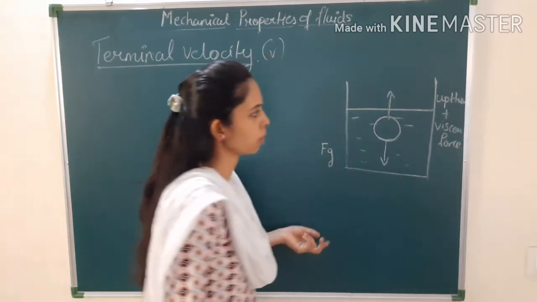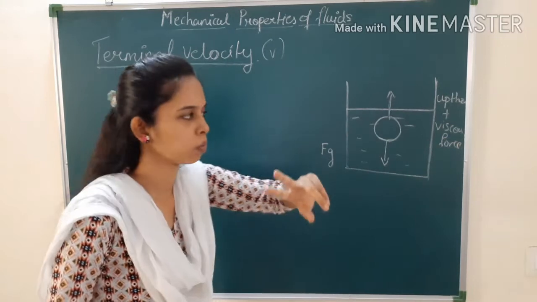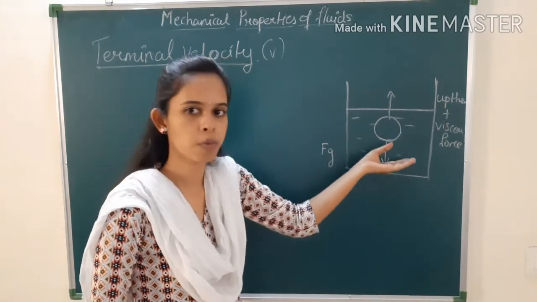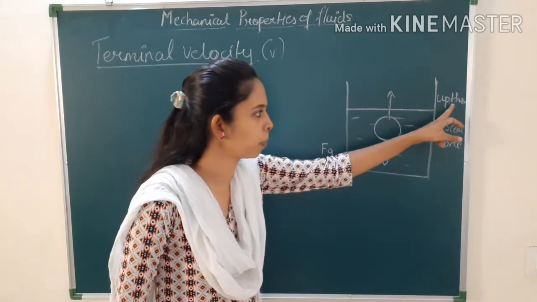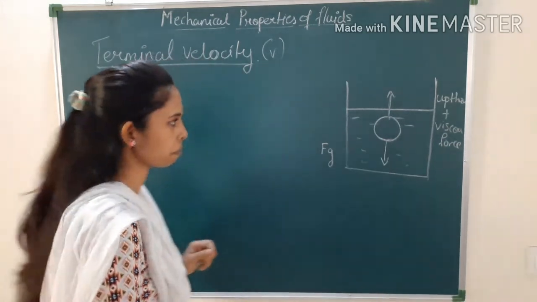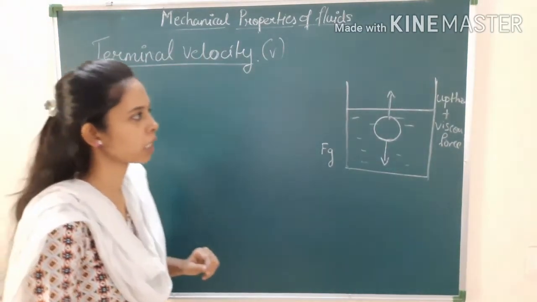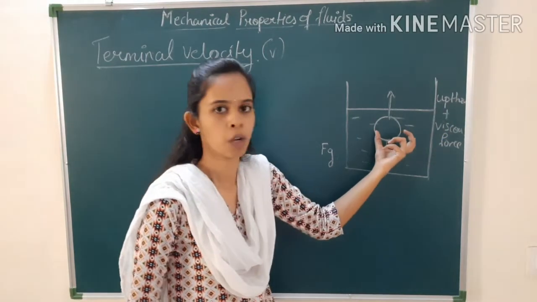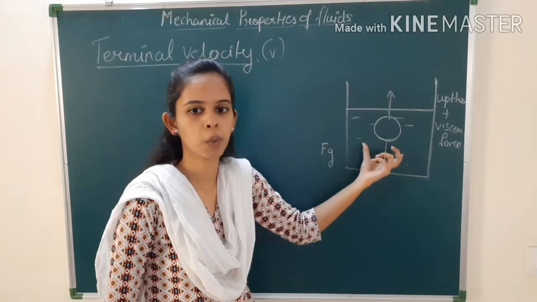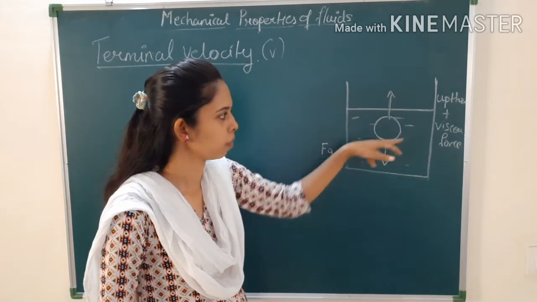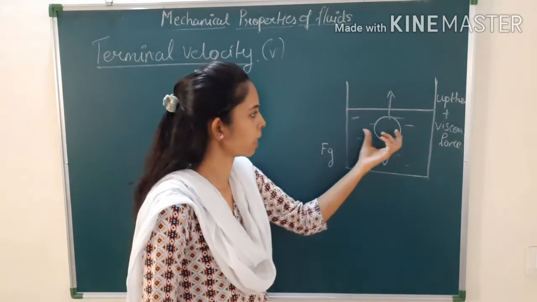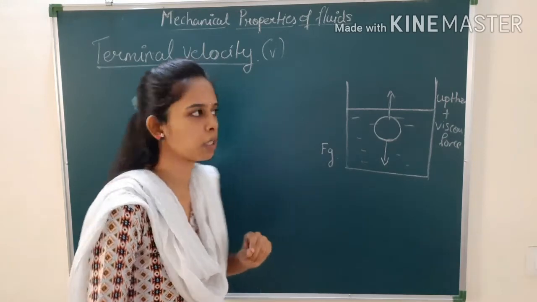is nothing but the upward force. Upward force may come in two types. So which types of upward force are going to act? It is the upthrust and the viscous force on this sphere. What do you mean by the upthrust? Upthrust is nothing but the weight of the liquid displaced by the submerged body in the liquid.